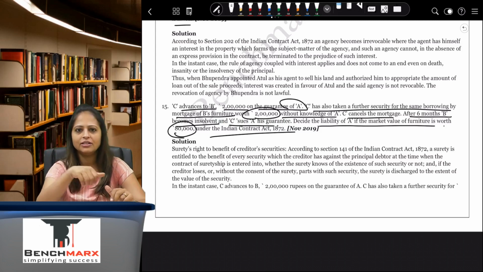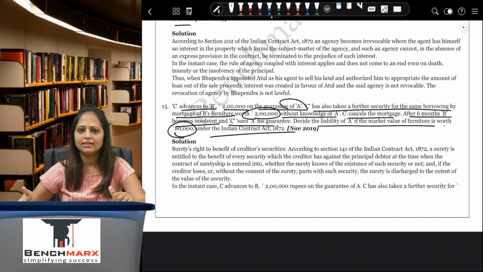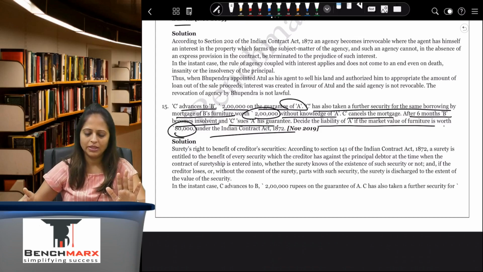So here he has taken 2 lakh worth of furniture, so he has the right to set off. Now he has to pay 2 lakh rupees. The furniture today is worth 80,000 rupees. So once he makes the default, the creditor will go in the market, sell the furniture, and get 80,000 rupees. So the surety only has to pay the balance amount, that is 2 lakh minus 80,000, that is 1,20,000 rupees, correct?